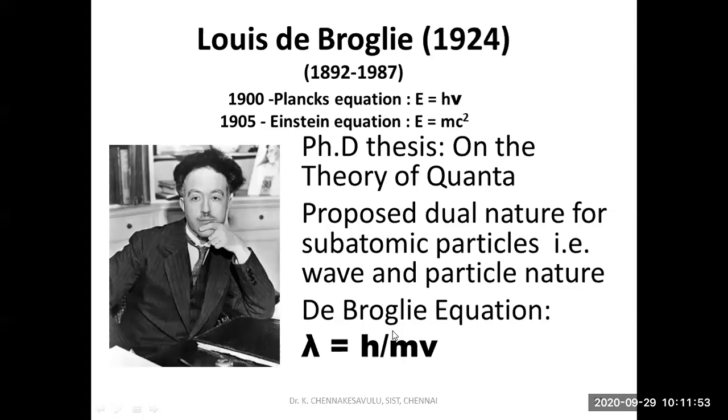His PhD thesis was submitted in 1923 or 24, it seems, on the theory of quanta. And he proposed a dual nature for the subatomic particles, that is wave nature as well as particle nature. What is de Broglie's equation? Lambda is equal to h by mv.